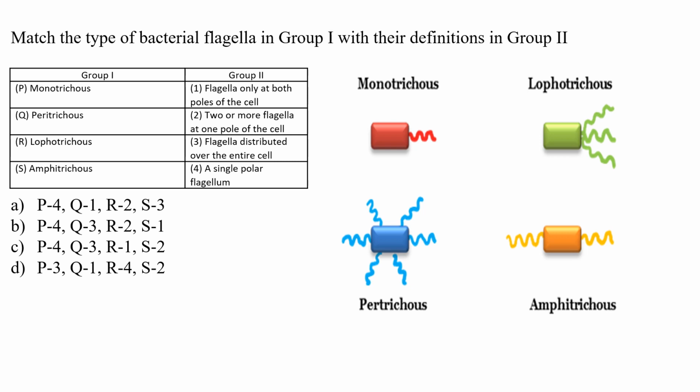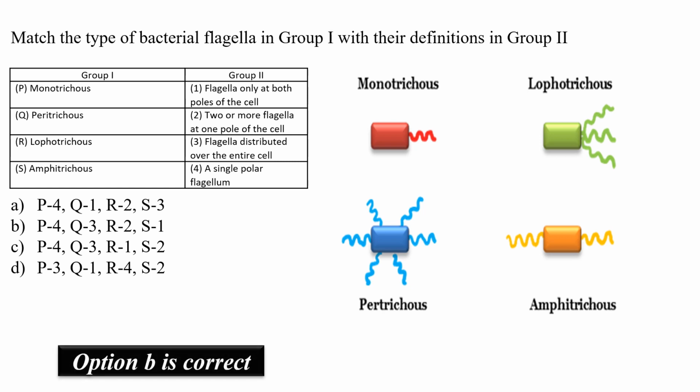If a bacteria contains more than one flagellum but only at a single end, it is called lophotrichous. In peritrichous, the bacterial cell surface is covered with many flagella, and in amphitrichous we have flagella at two polar ends. So according to our need, option B is found to be the correct option.